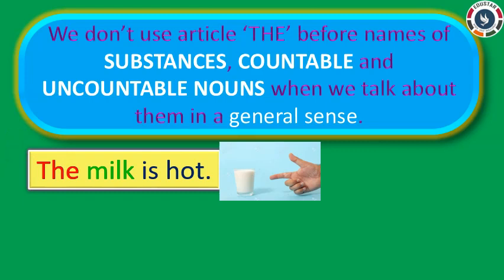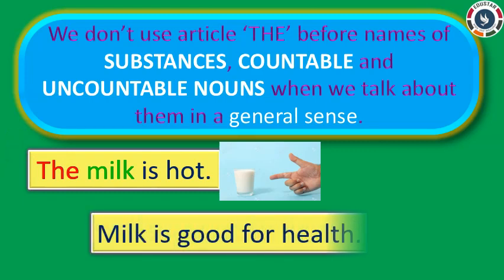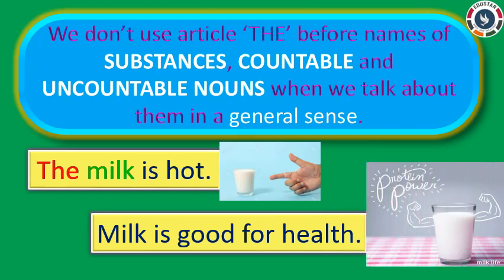Now, read this sentence. Milk is good for health. Here, milk is a substance and it is an uncountable noun. But I am not particular about which milk. I am talking in general. So here we don't use article the.